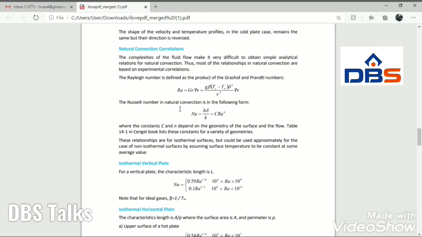And the Nusselt number in natural convection is hL by k. Here we take h delta by k, where delta we call the characteristic length. In the case of vertical plates, there are two equations. If the Rayleigh number is between 10 to the power of 4 and 10 to the power of 9, we use Nu equals 0.59 times Ra to the power of 1 by 4. If the Rayleigh number is more than 10 to the power of 9, we use 0.1 times Ra to the power of 1 by 3.